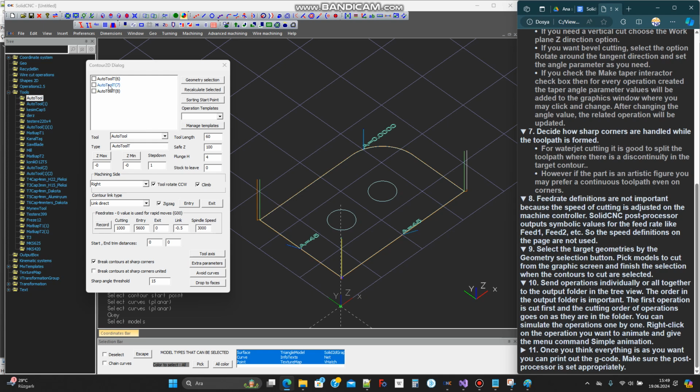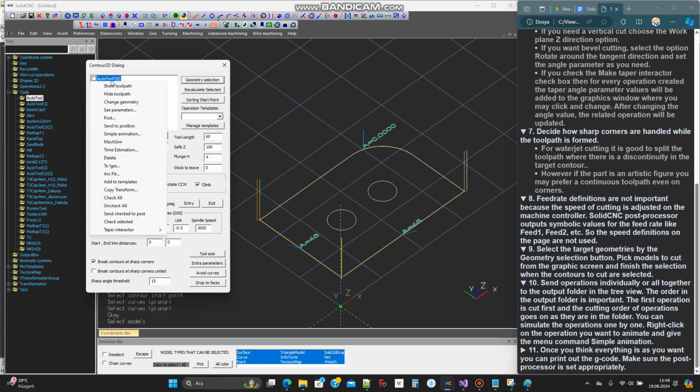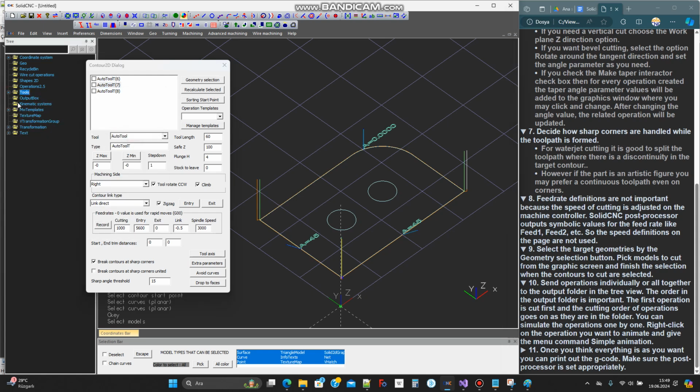Send operations individually or all together to the output folder in the tree view. The order in the output folder is important. The first operation is cut first, and the cutting order of operations goes on as they are in the folder.